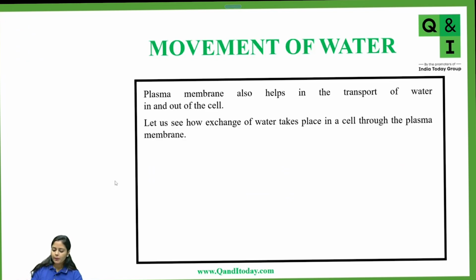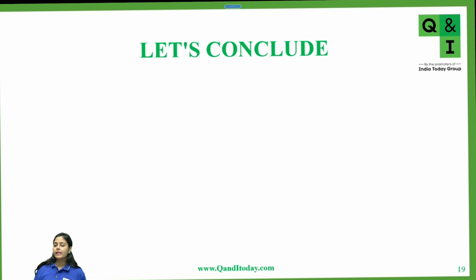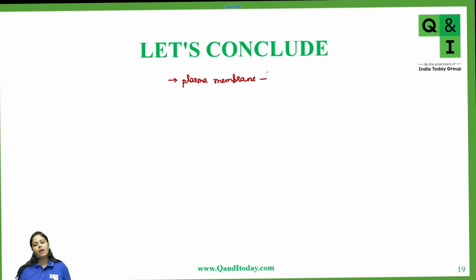So for now, I am skipping movement of water, and now let's conclude what all have we studied in the class. So now let me ask you this. The plasma membrane is made up of, everyone has to answer. I would be happy if you could unmute yourself and then answer. Otherwise, type it in the chat box. The plasma membrane is made up of proteins and lipids. Very good. Proteins and lipids. Very good, everyone. Okay. Now, the two types of proteins are